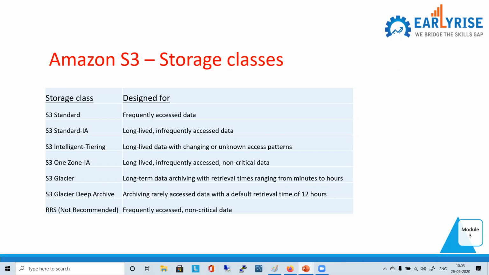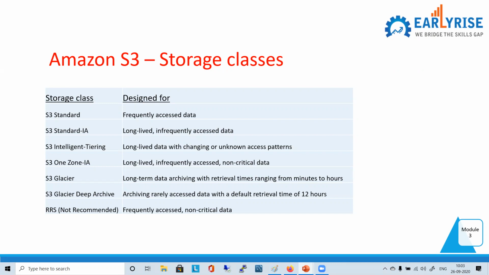Understood? When we say 11 nines of durability, it is also per year. So now if we talk about availability, 4 nines means 99.99% it will be available. That much it will be available.